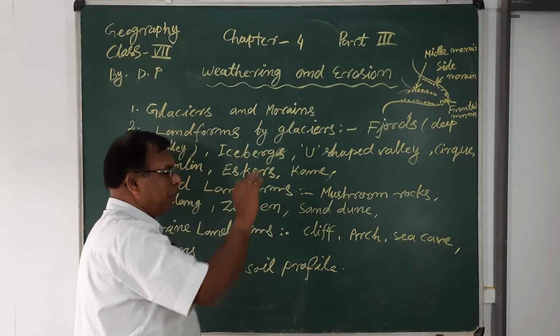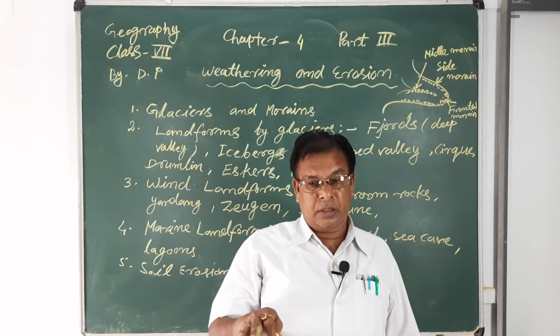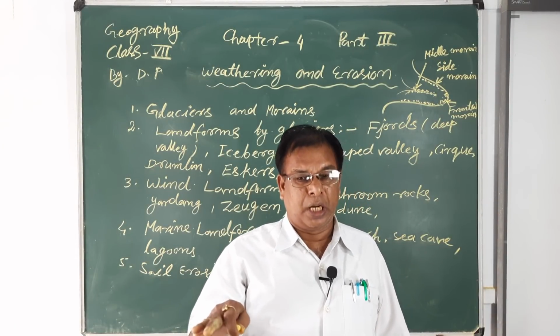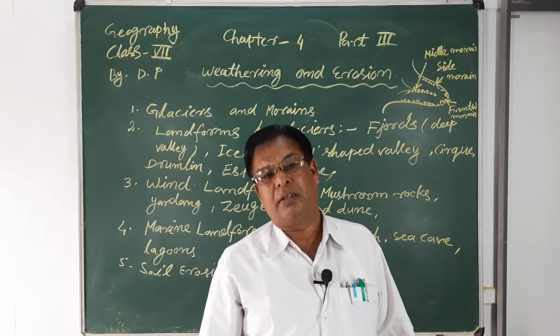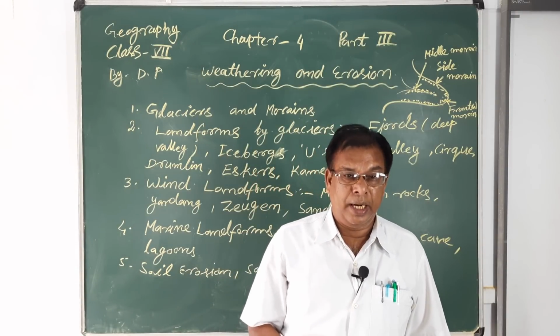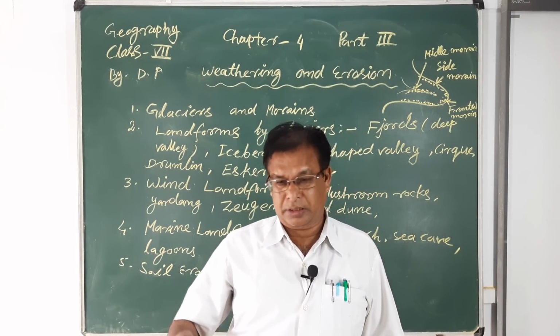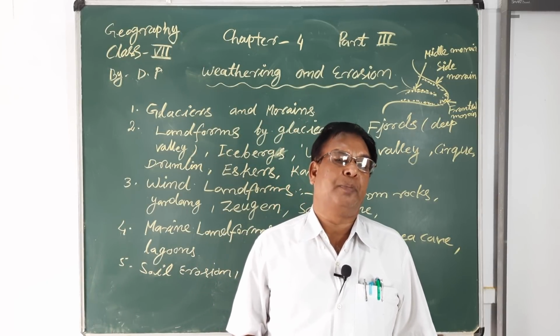And when these moraines continuously go down in motion, then three works are also started by the glaciers. First is erosion, then second is the transportation, and third is the deposition.